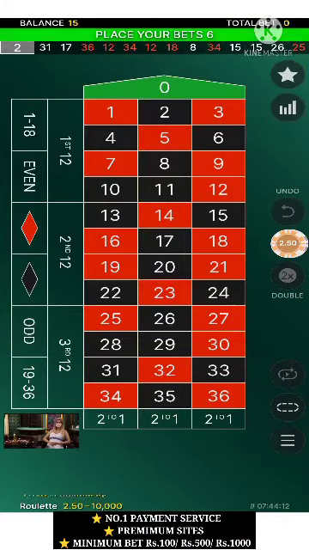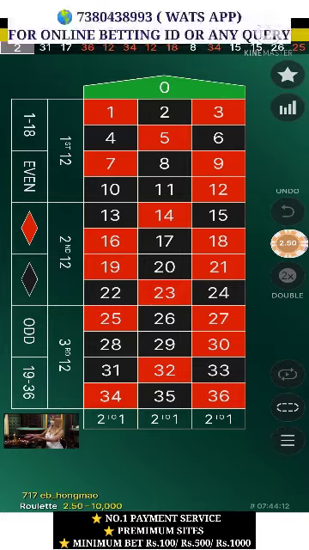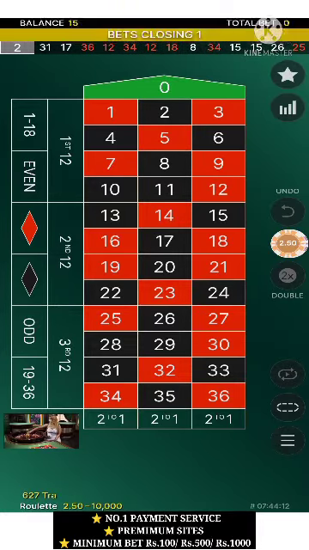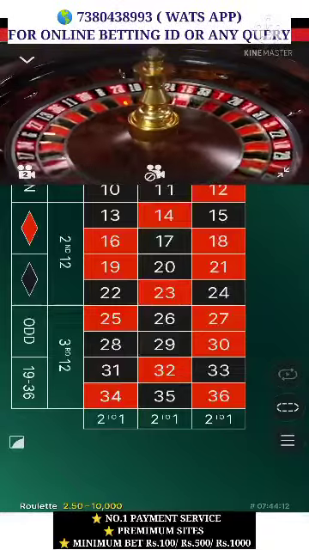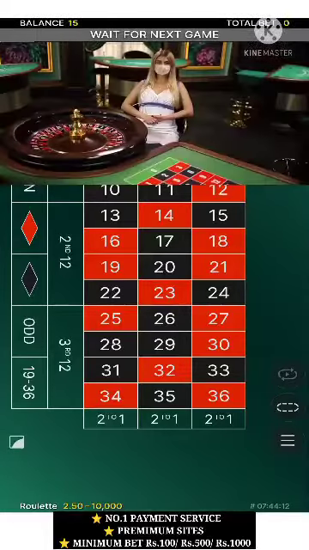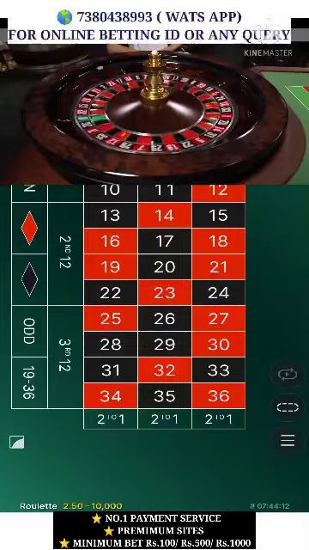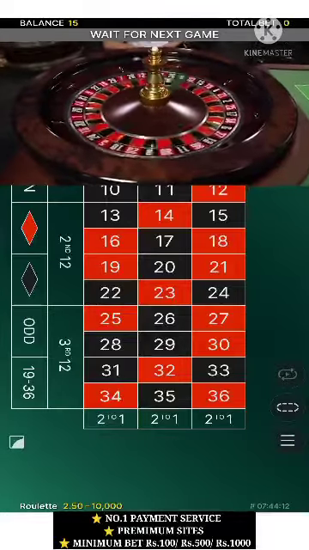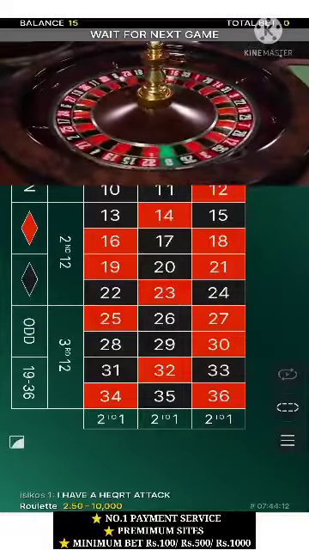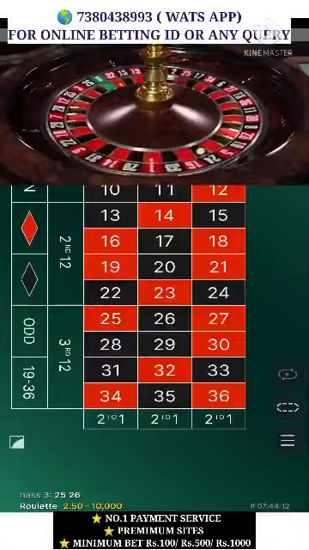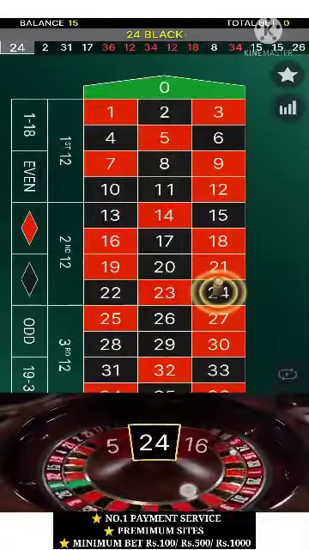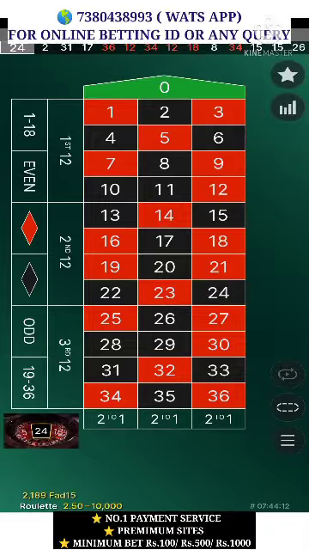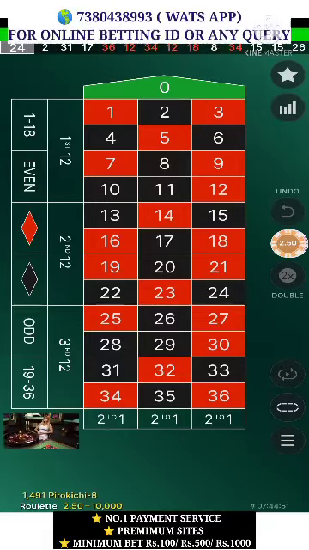Suppose on 26 you have placed a bet of 1000 rupees and 26 comes, in that case you will get 26,000 rupees. So whatever number you choose, multiply your money by that number, you will get that big amount. Okay, remember what I am saying. So this is one way, and there is another way you can place a bet. Now I am going to show you, and one more option is left.